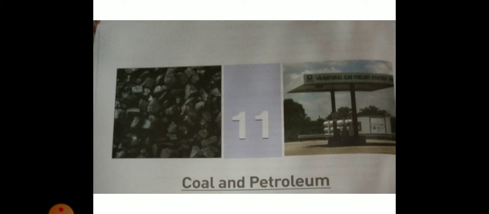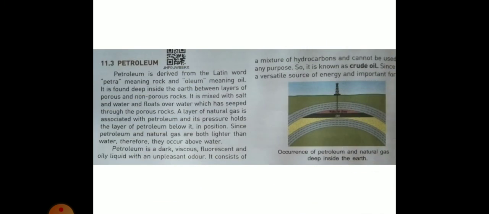It is found deep inside the earth between layers of porous and non-porous rocks. It is mixed with salt and water and floats over water which has seeped through the porous rock. A layer of natural gas is associated with petroleum and its pressure holds the layer of petroleum below it in position. Since petroleum and natural gas are both lighter than water, they occur above water.